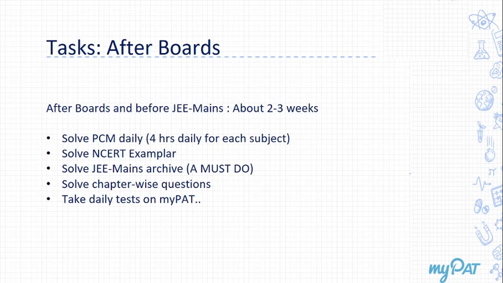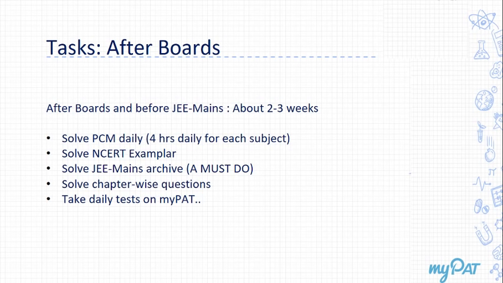Devendra is asking, can we omit exemplar and do Mains archive? If you're out of time, yes, Mains archive is a better book than exemplar. But again, I'll share an important secret with you. CBSE has a habit of asking at least 3 or 4 questions every year in chemistry from NCERT exemplar. So if you're solving exemplar, you never know, you can get a seen question. And nothing can be better than getting a seen question in JEE.